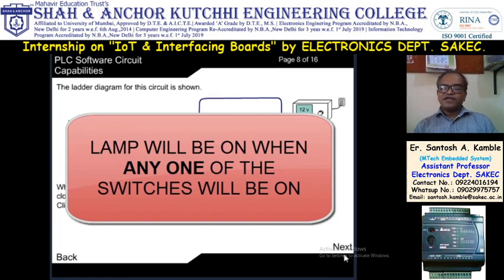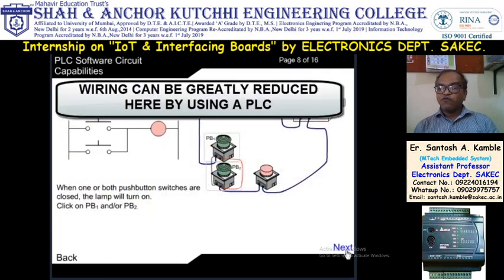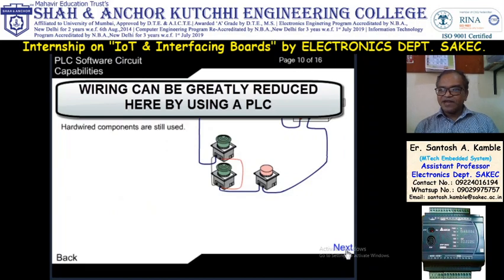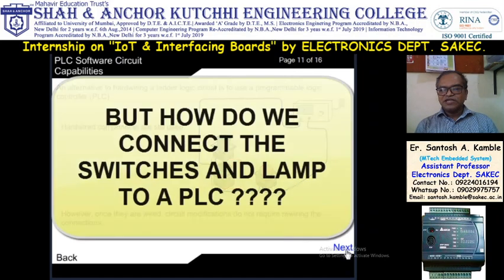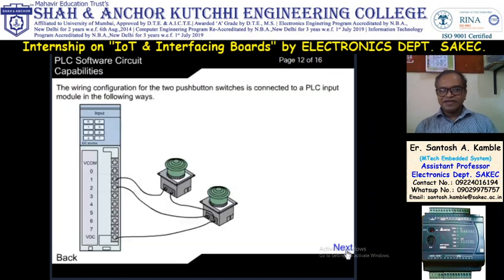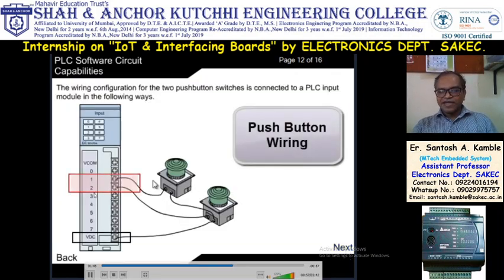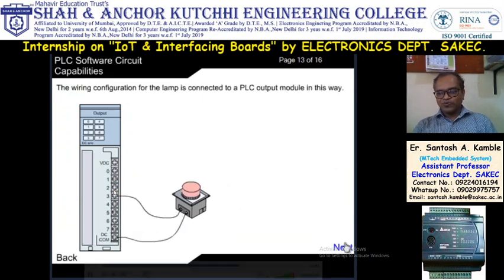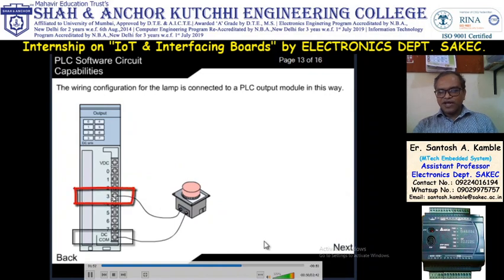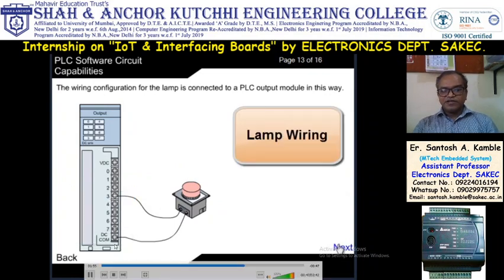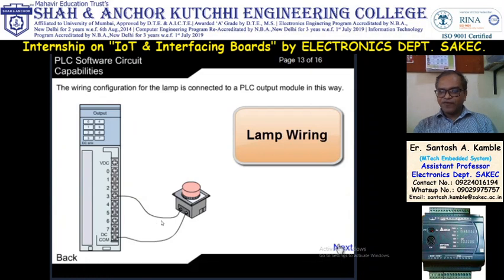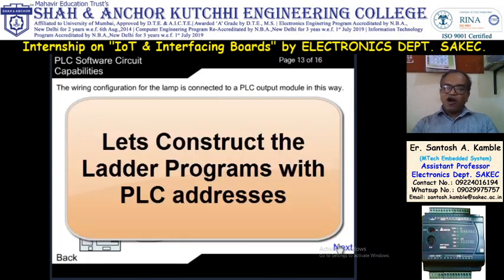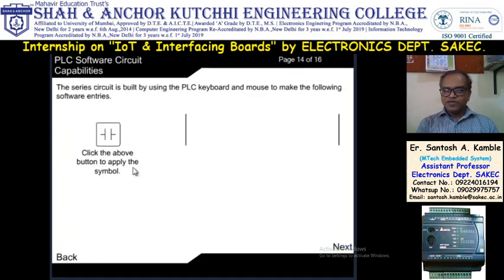So if you convert AND into OR, you have to change the wiring. Wiring can be greatly reduced by using PLC. So we will see how wiring is reduced in PLC. So this is my PLC. You have to connect the input wire. This is the common wire and this is my input 1, input 2. I have to connect the output. I connected the output at pin number 3. This is my common pin and this is my output, lamp wiring. All remaining wiring is done through the PLC. Just connect input at input, connect output at output.